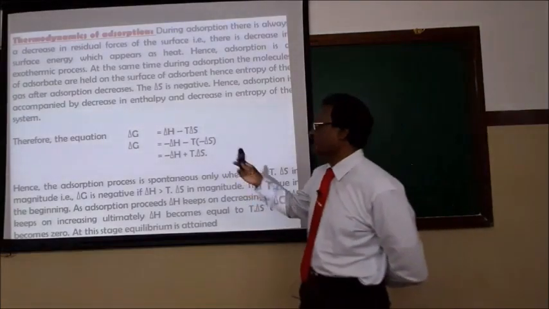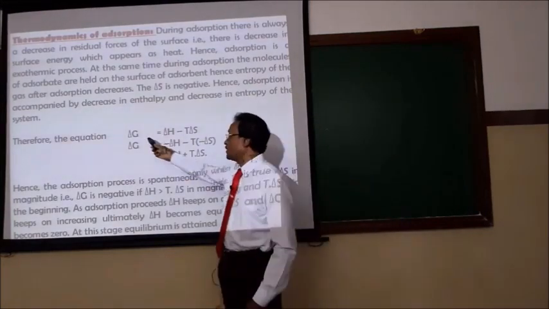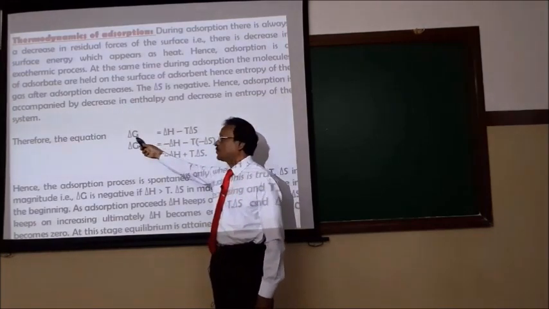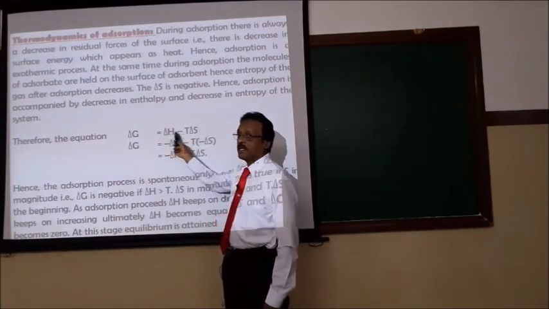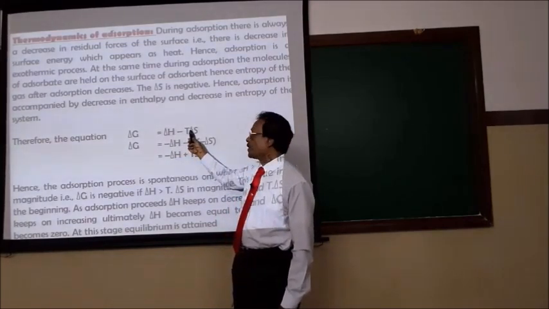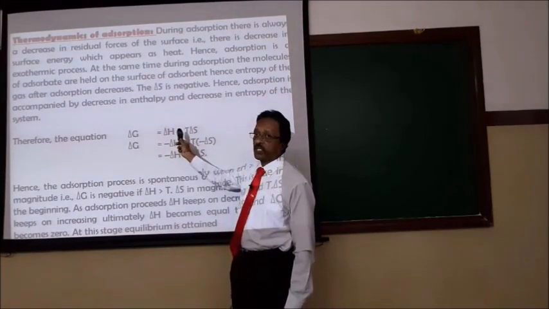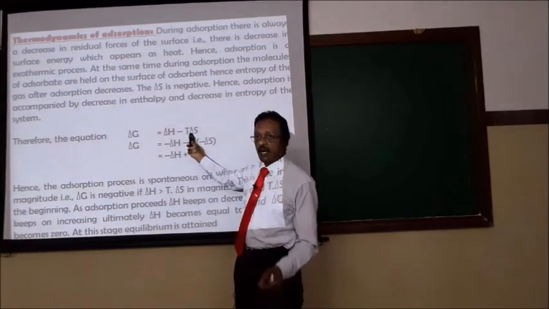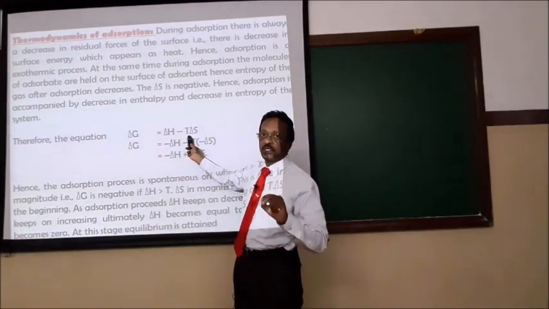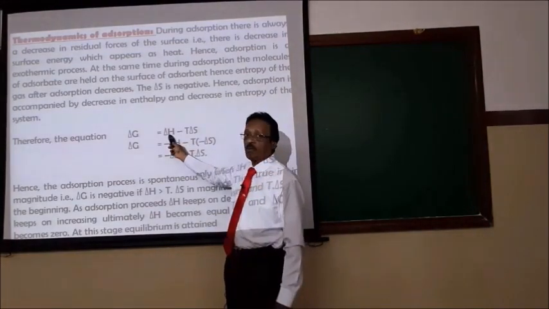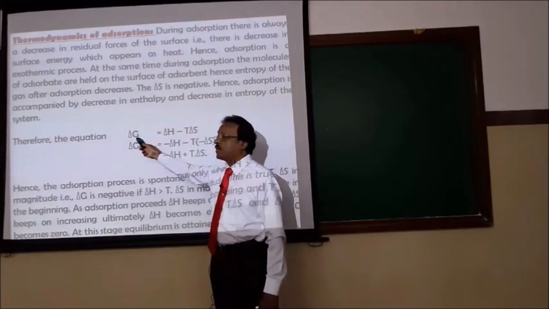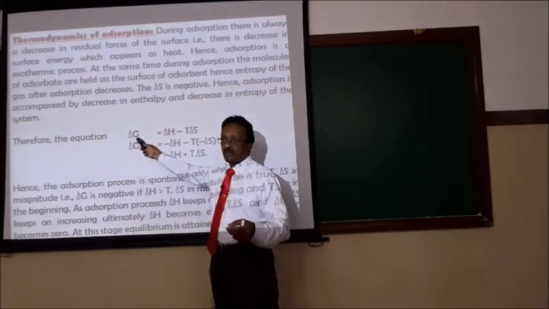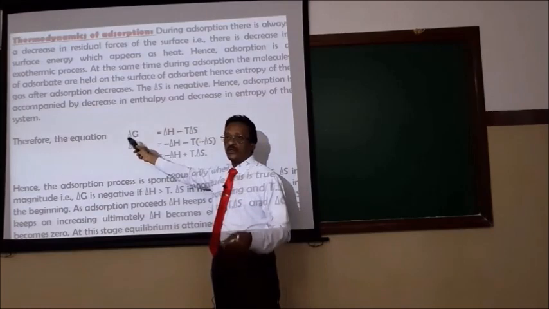Look at the Gibbs free energy equation: delta G is equal to delta H minus T into delta S. Delta G is called the free energy, delta H is the enthalpy, and delta S is the entropy. I am not going to discuss in detail, just the meaning of this terminology. Delta S is called the entropy. It denotes the randomness or disorderedness of the system. The enthalpy is the amount of heat evolved or absorbed. And the free energy is the amount of energy available for conversion into useful work.